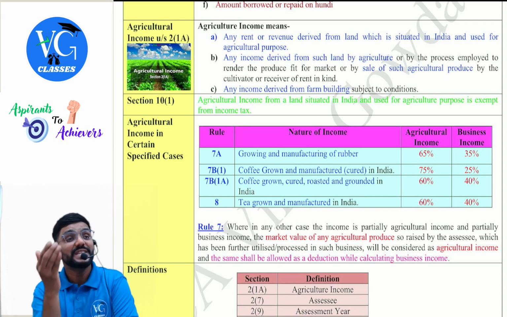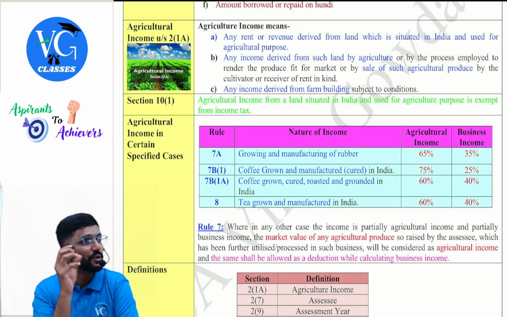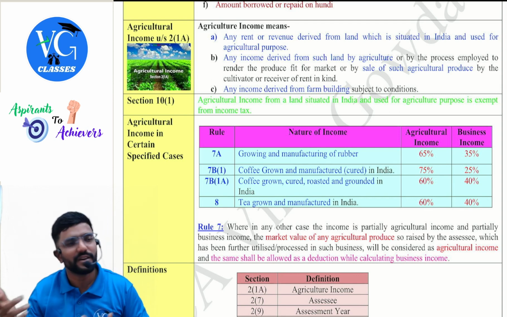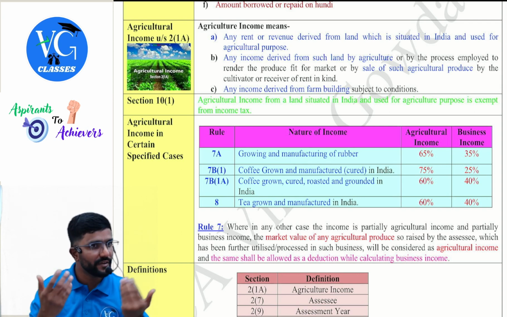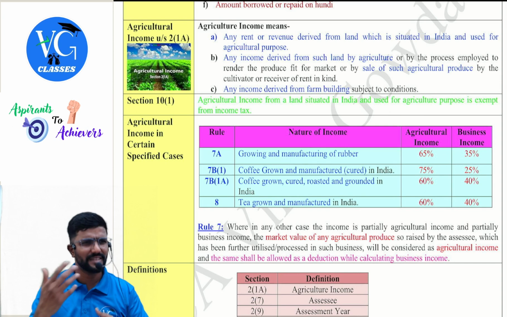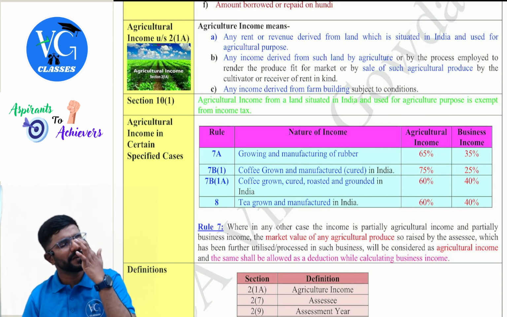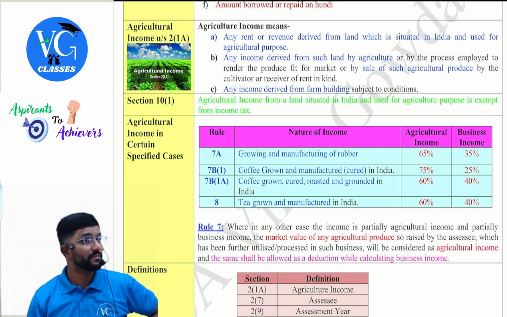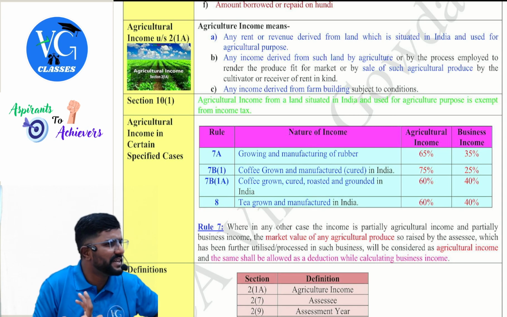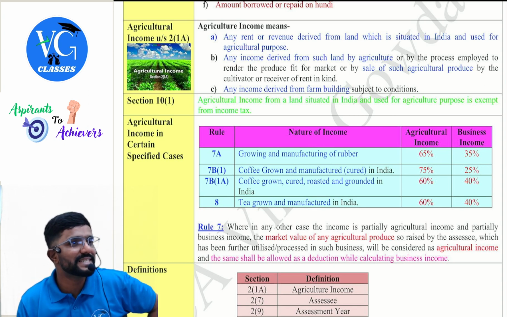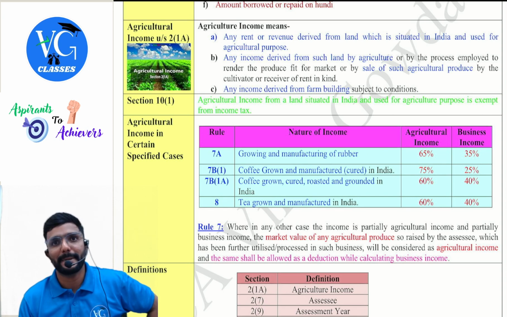Next, instead of giving me 10 lakh, you gave me a part of the crops you have grown. Some parts of India work like that. So instead of giving me the money, you give the part of your crops to me as we have agreed. So assume you are giving 50% of whatever crops you have grown to me. Now, is it an agriculture income for me? Yes. First of all, is it an income? Yes, the value of crop is an income for me. But is it taxable? No, because it is an agriculture income, guys.